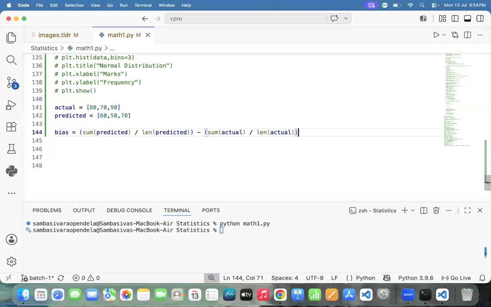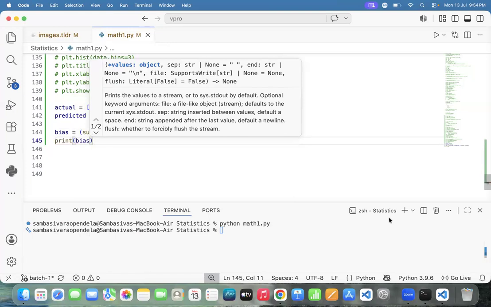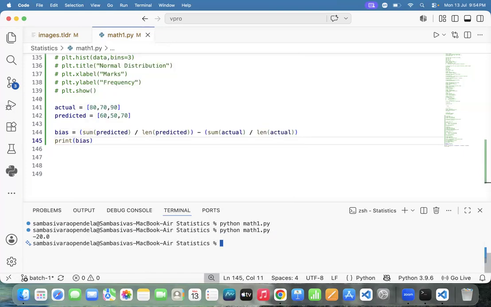Write the formula. And another thing, print the bias value. How to print it? Print bias. It is minus 20. What's the answer we are getting here? Minus 20. So the meaning is the negative value, in the sense there is no relationship between teacher guessing and student marks. Negative in the sense we can say that's a high bias.